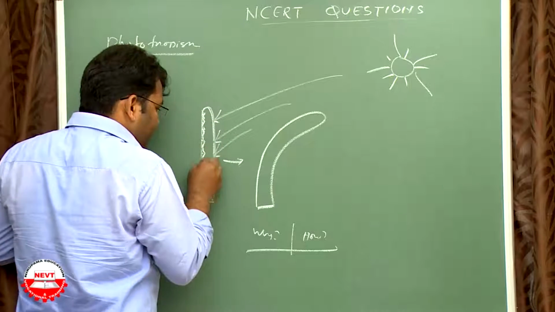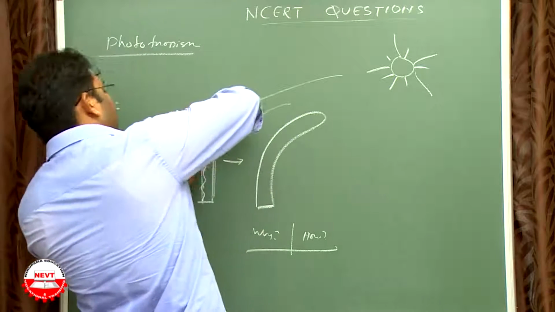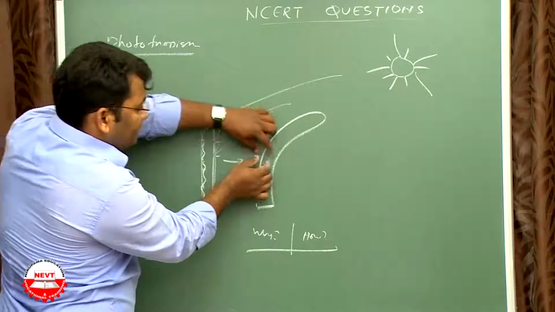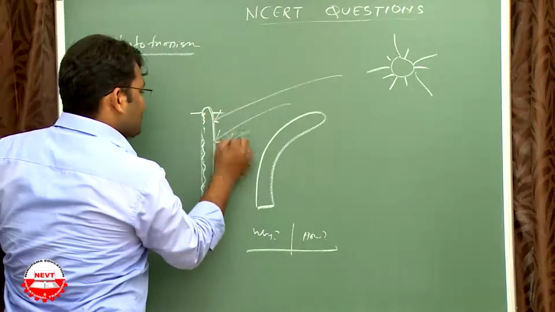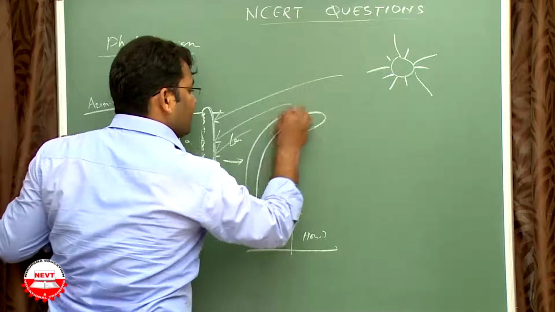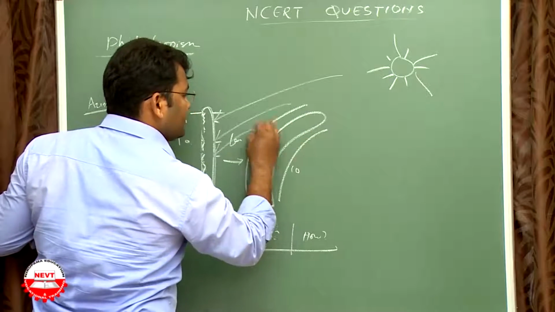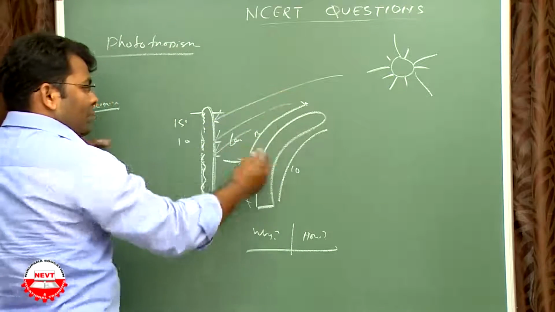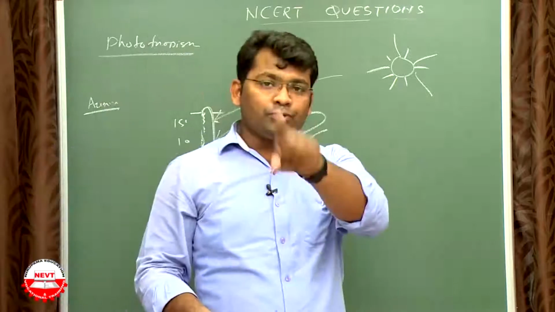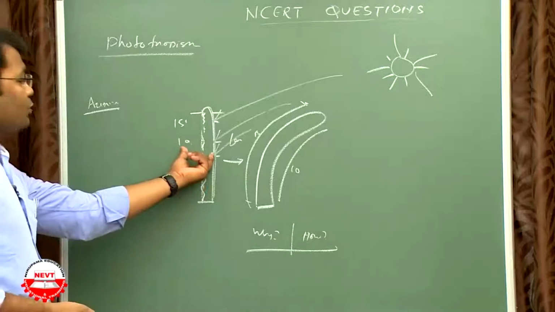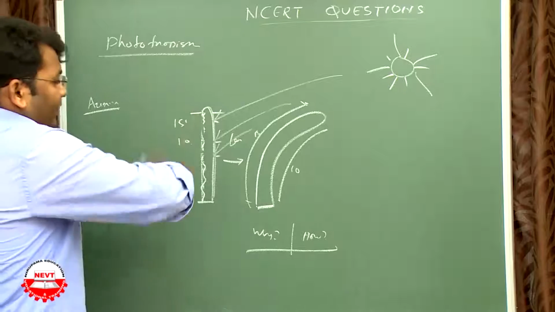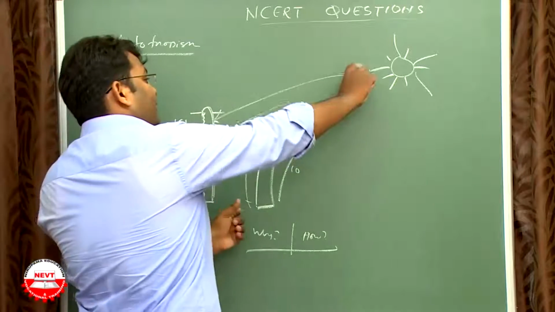If auxin is here, cell division is more here. If cell division is more, it will grow faster than this part, which automatically makes it longer. Say this was 10 centimeters; now it becomes 15 centimeters while the other remains 10. So this is 15 and this is 10. Got the logic? This portion will grow more, and that's why it bends. So that is the logic of phototropic events. Phototropism occurs due to the action of auxin. This is the mechanism: auxin goes to the shadow parts and makes more cells proliferate there, making cell division fastest to bend towards the light.